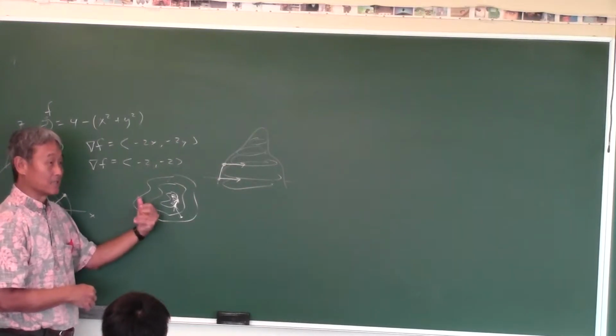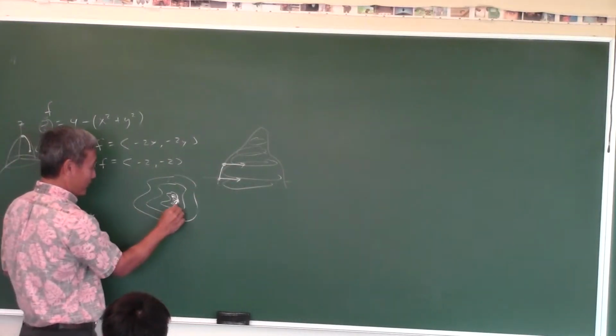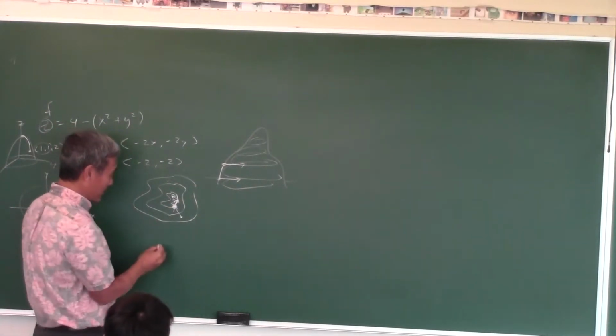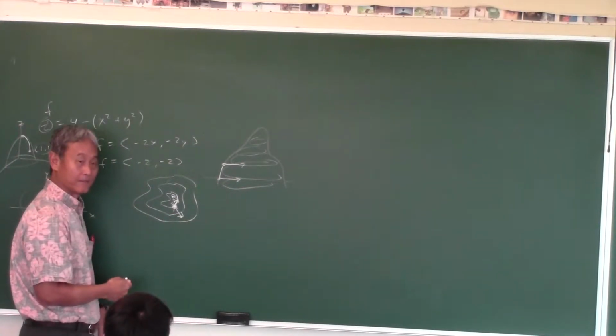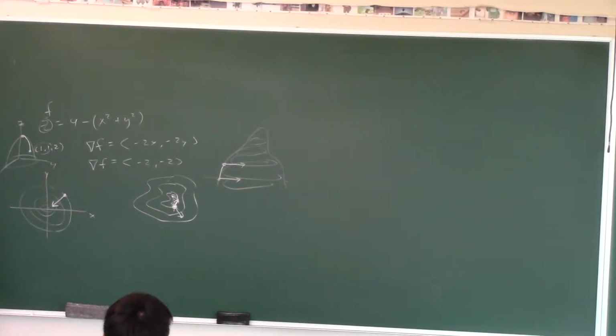And then the steepest descent would be just in the negative direction, yeah? So for example, if you're standing here and you want to descend as quickly as possible, then you go the opposite direction of that vector, you go that way. So that's what they mean by the gradient is the path of steepest ascent. It's two-dimensional, because if you think of the three-dimensional one, then it really doesn't make sense.